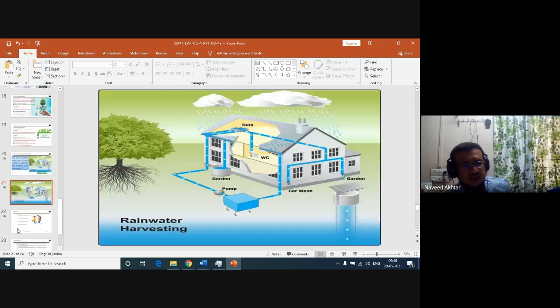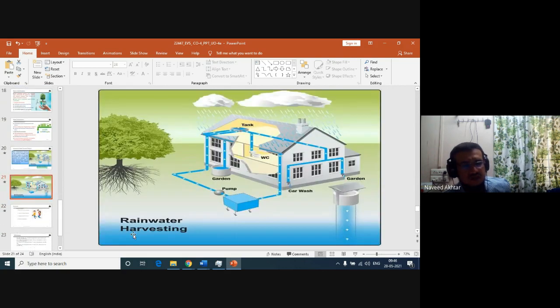Another type of water conservation is rainwater harvesting, that is, rainwater collected in a tank during the rainy season, which can be reused for WC, gardening, car wash, and other purposes, and also to recharge the groundwater system.